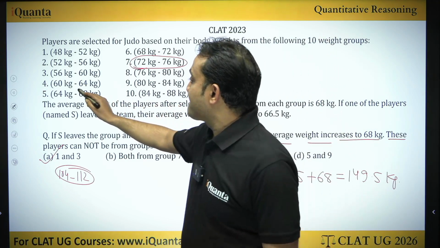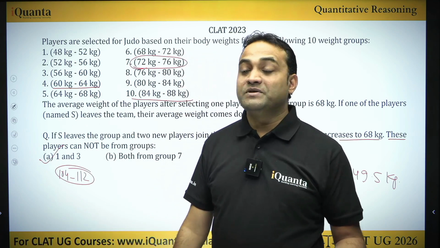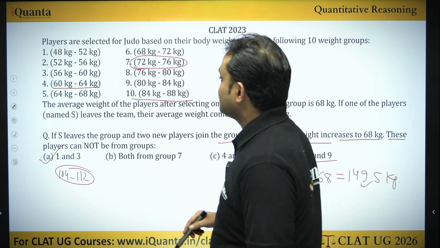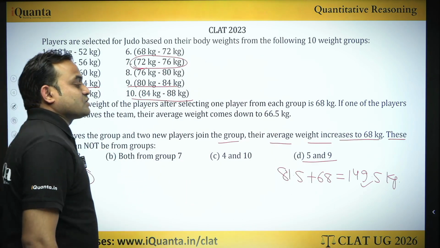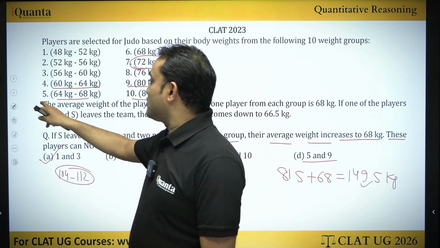4 and 10, 88 plus 64. The maximum is more than this one. Of course, it's possible. 5 and 9, 5 is this one, 9 is this one. Again, the maximum is 152 kg. So this one is possible. So option A is not possible.